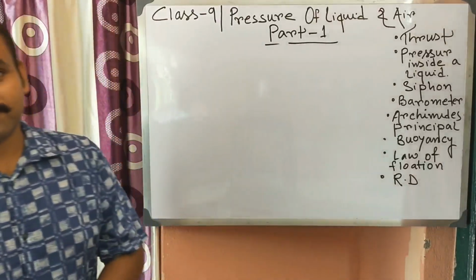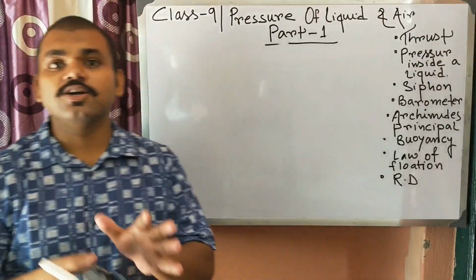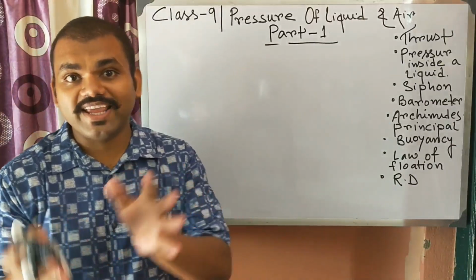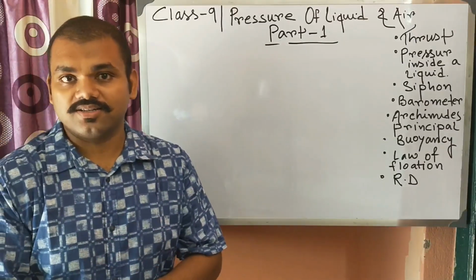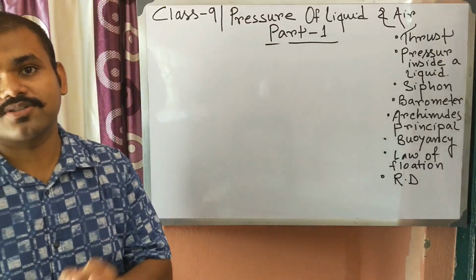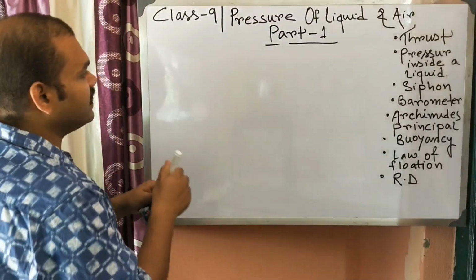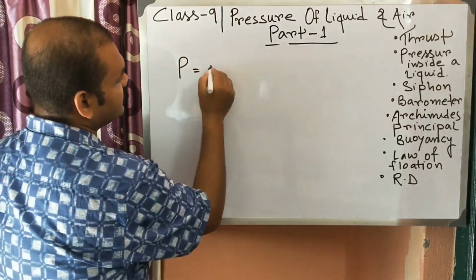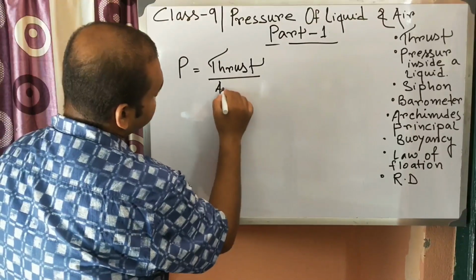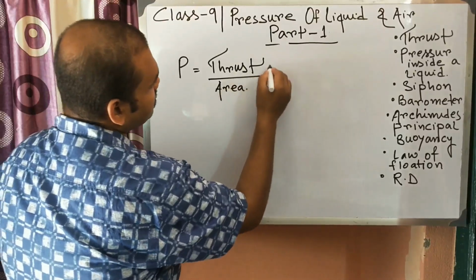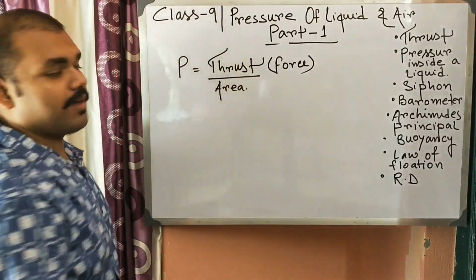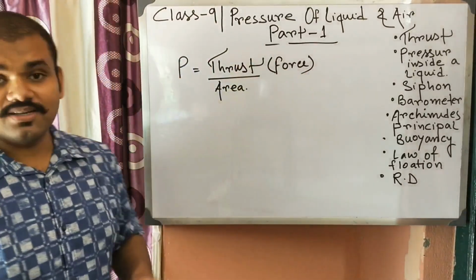Now what is thrust? Thrust is the total force or the weight applied on a particular area. So we can say pressure is equal to thrust by area, because thrust is a kind of force. So we can write pressure P is equal to thrust by area. Thrust is the force, so actually the force acting per unit area is known as the pressure.